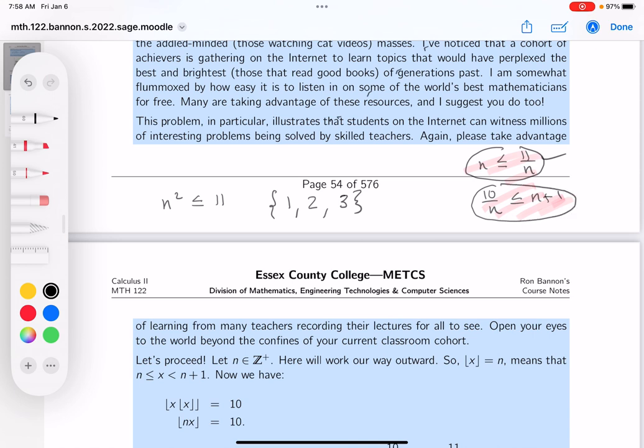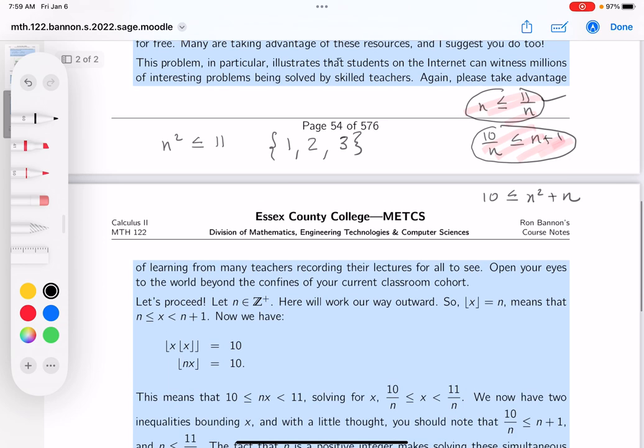Let's look at this guy over here. Again, what's nice about this is I can multiply both sides by n. And what do you get? 10 is less than... not going to change the direction of that inequality... n squared plus n. It's quadratic, by the way, but again, integers. So what do I get over here? Let's write this down. I'm going to subtract 10 from both sides. It's going to be 0 is less than n squared plus n minus 10. Well, you know what? I'm going to start writing down numbers I think might satisfy this. 1 doesn't, because 1 plus 1 minus 10 is a negative number. Let's take a look at 2. Does 2 work? And again, I'm only looking at the positive integers. That would be 4 plus 2 is 6 minus 10 is negative. That doesn't work. Let's look at 3. Well, 3 works.